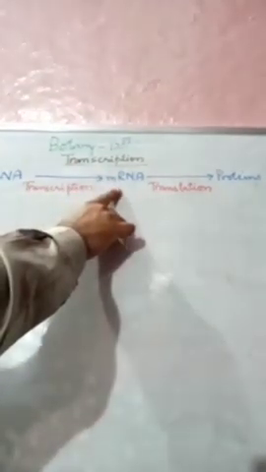Now we know that this DNA gives rise to the mRNA, and this process, this phenomenon, is called transcription. Now let us take the double stranded DNA. This is one strand, this is the second strand.